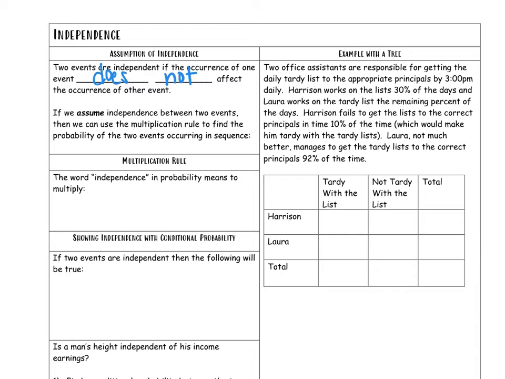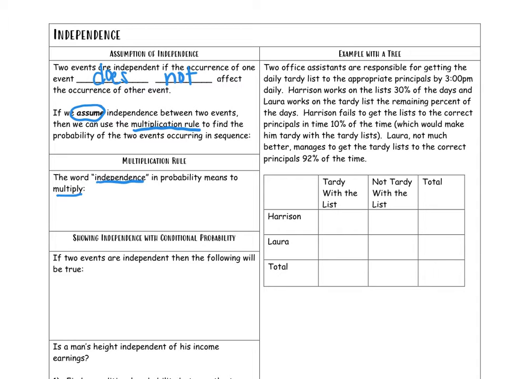All right? So if those events are independent, then we can always assume that they're independent. And when we assume that, what we're really doing is, if two events are independent, we're going to develop what's called the multiplication rule. And the multiplication rule just says this: the word independence in probability literally means to multiply.